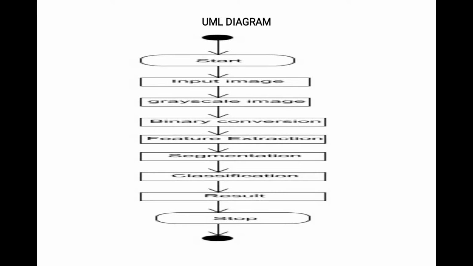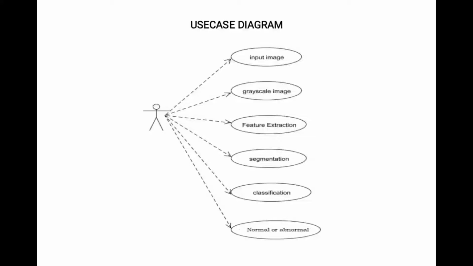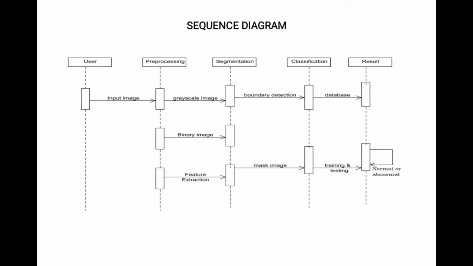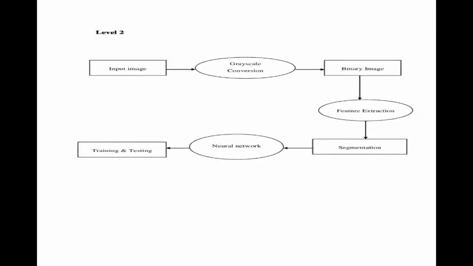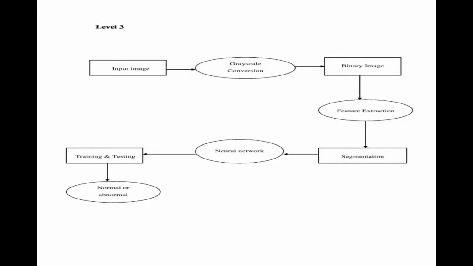This is a UML diagram. First you start, then input the image, then convert it into a grayscale image, then binary conversion, and next feature extraction, then segmentation, and next classification, and the result will be normal or abnormal, and then stop. This is the use case diagram and the sequence diagram. Data flow diagrams have level 0, level 1, level 2 and level 3.